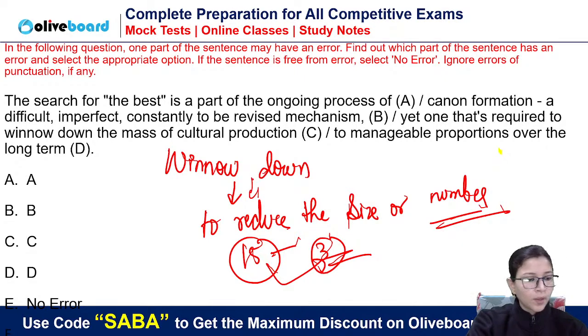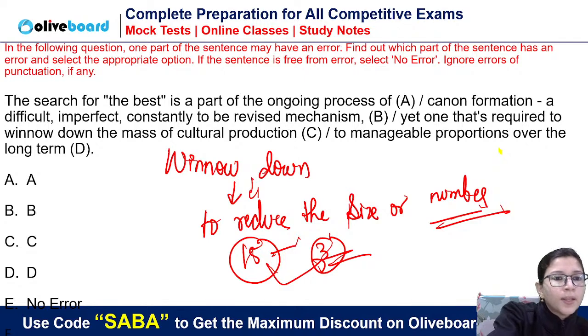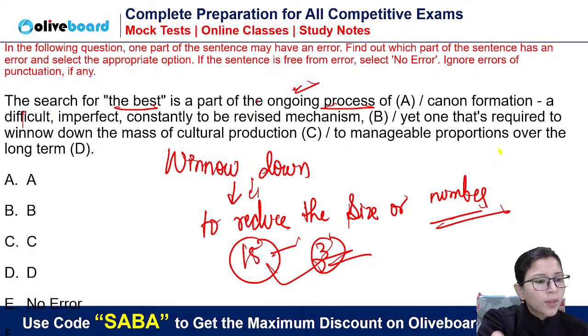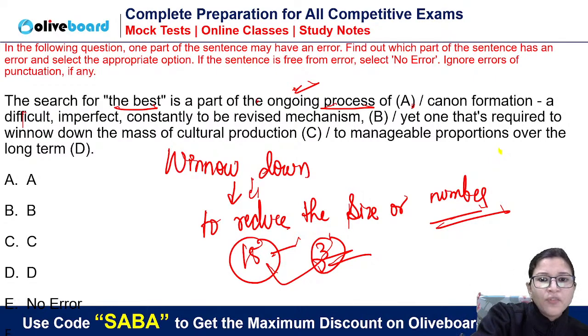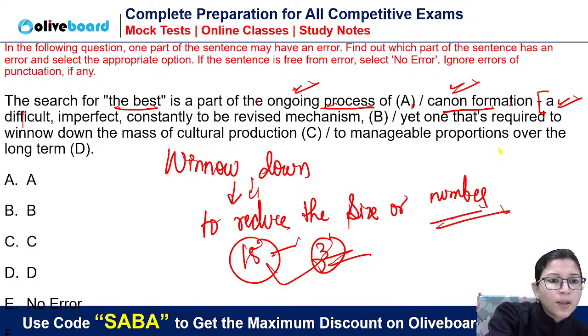Now let's see. The search for the best is a part of the ongoing process, is absolutely correct. The search for the best is the part of the ongoing process of, there is no error in a part. Part of canon formation. This might be some term, canon formation. It might be some theory. Now, what is this canon formation? Please pay attention here carefully. It is a difficult, imperfect, constantly revised mechanism, guys.